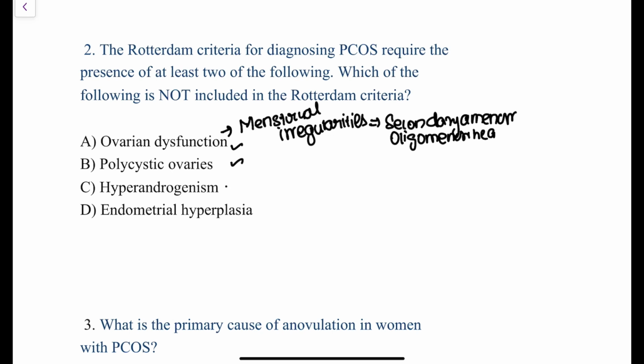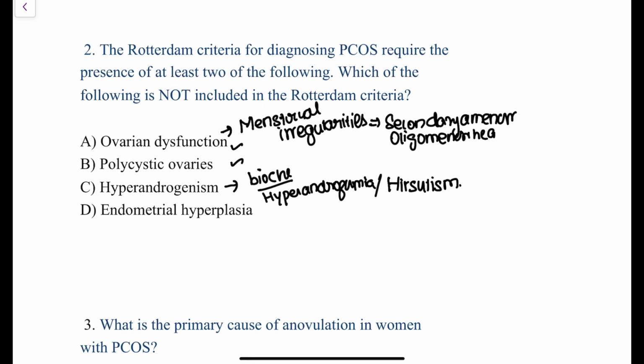Then the third option here is hyperandrogenism. Yes, hyperandrogenism is a criteria of Rotterdam's. How? Because hyperandrogenism might be manifested biochemically as hyperandrogenemia, or clinically it can manifest as hirsutism, right? Hirsutism, growth of coarse hair in male pattern in females, right?